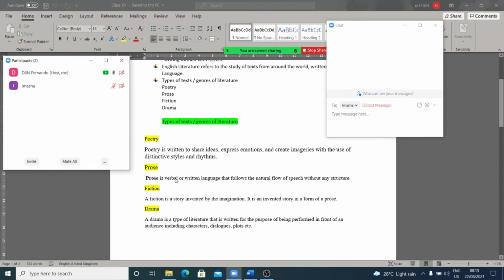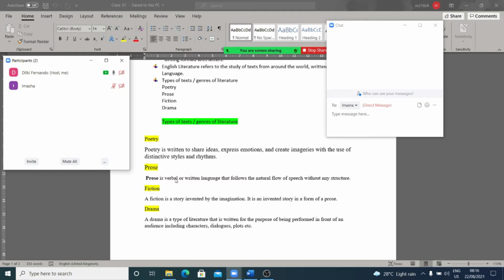Prose. Prose is a verbal or written language that follows the natural flow of speech without any structure. Now, when it comes to prose, children, according to this one, it is more informal. It's not formal. There we find most of the time spoken language, sometimes written language as well.